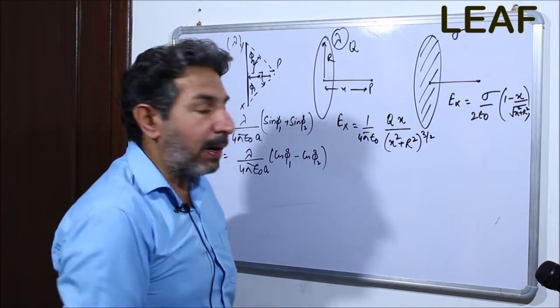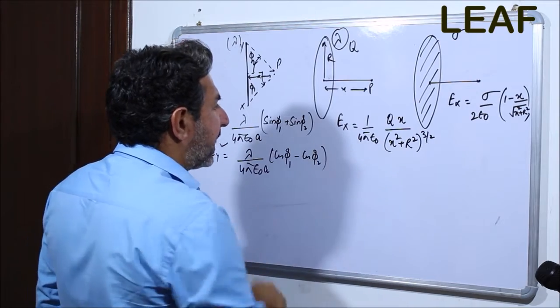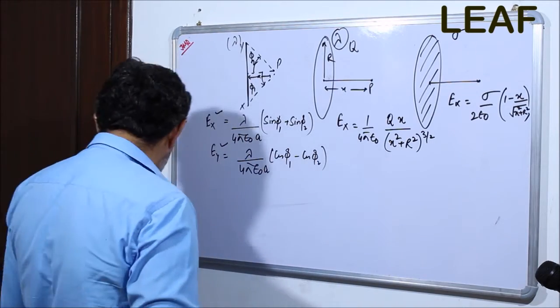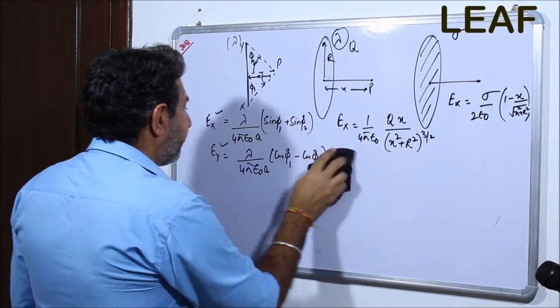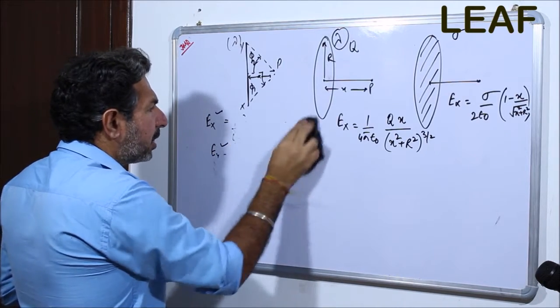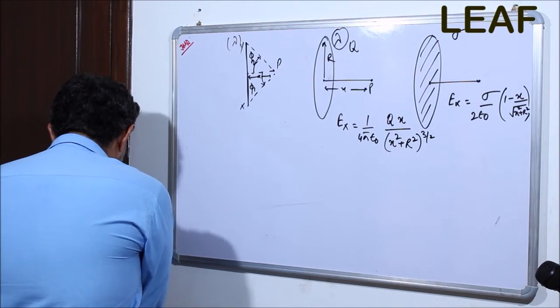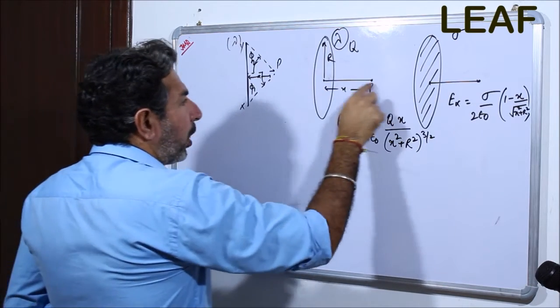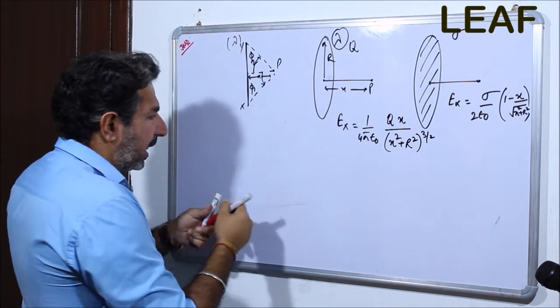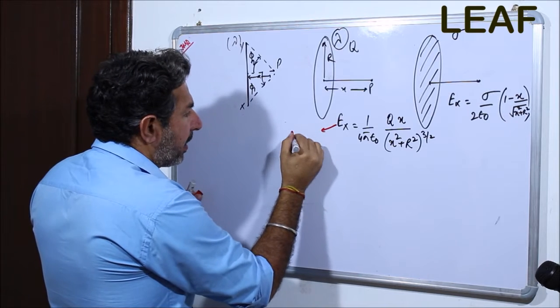Now I am going to talk specifically about Ex, a kind of question that is very common in this section. The question is, at what point on the axis is the electric field maximum?